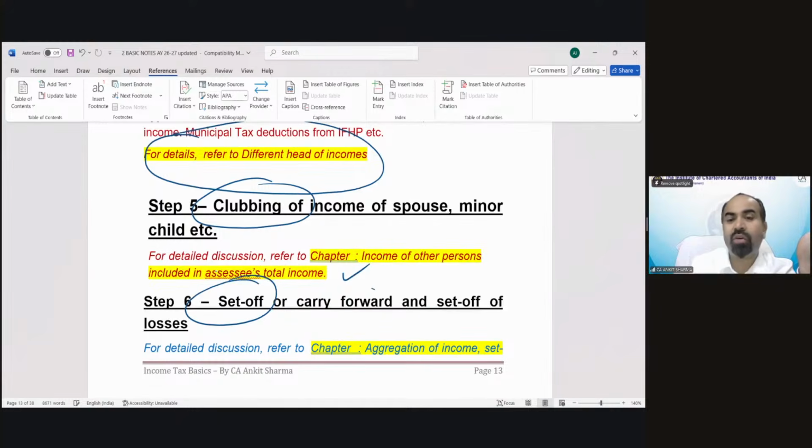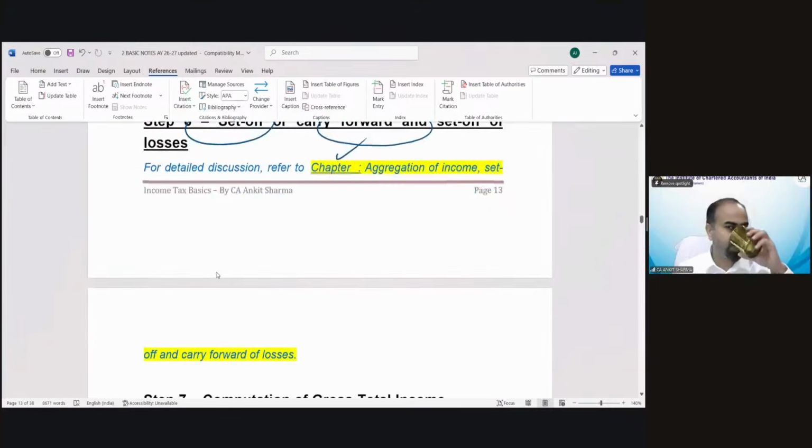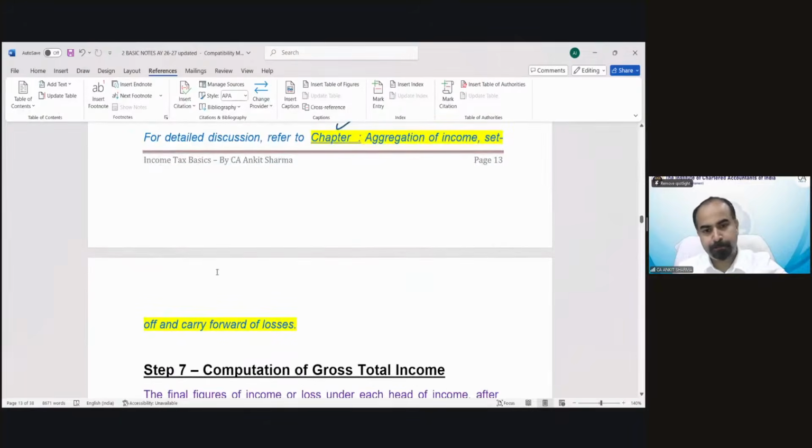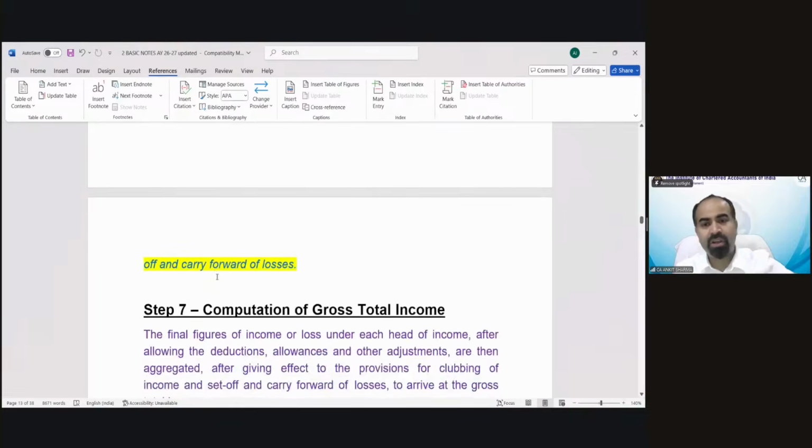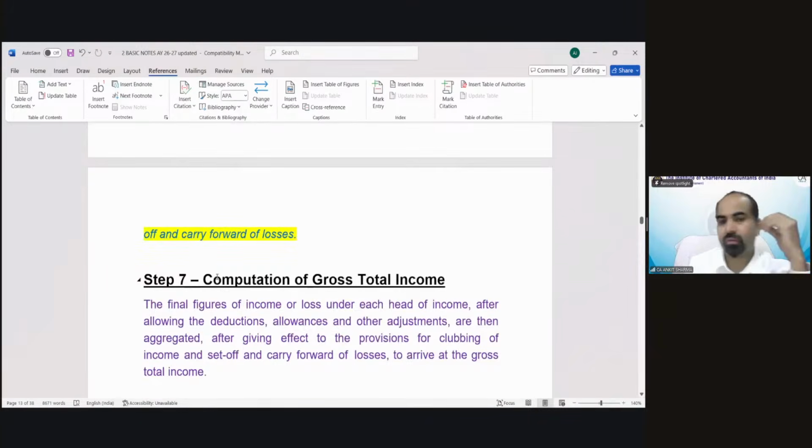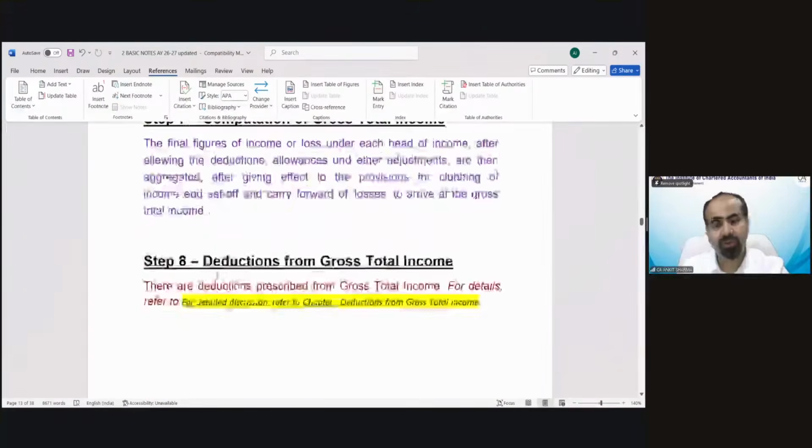Then there is set off and carry forward of loss. We are having the chapter also that if you have some loss, you can set it off. How, when, where? Next chapter. Then computation of gross total income. So step 1, 2, 3, 4, 5, 6. After step number 1 to 6, now you need to calculate the gross total income. And that we are going to discuss later, of course.